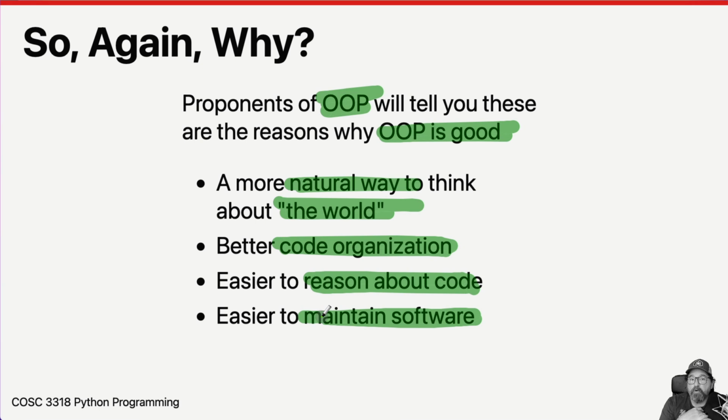One of the things that OOP allows us to do is help carve out pieces so that we can think about it easier. So if there's a bug or a new feature that we want to add, we sort of know exactly where to go inside our code to fix it. So, easier to maintain the software.